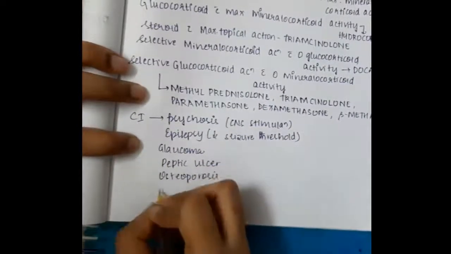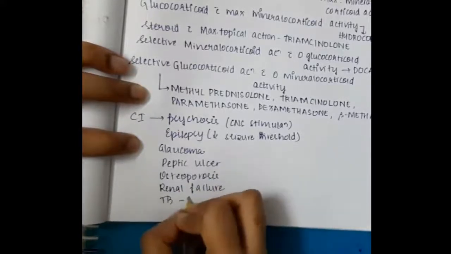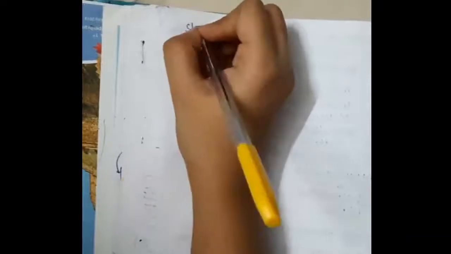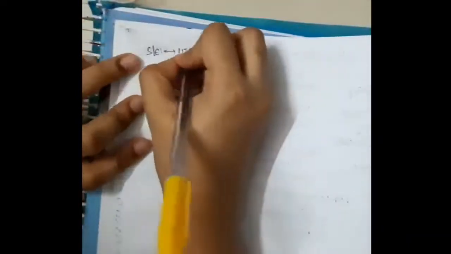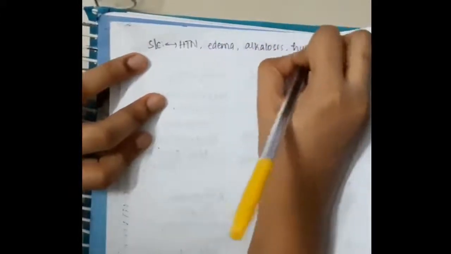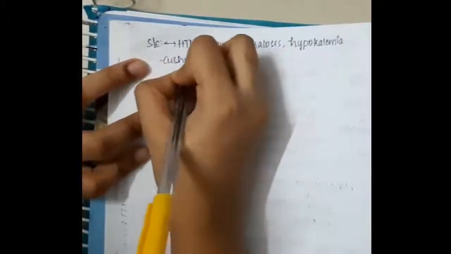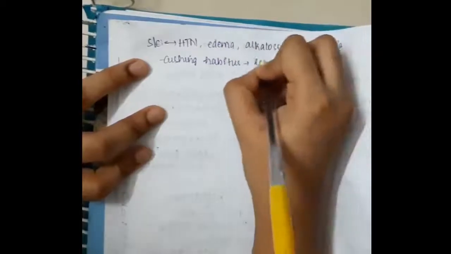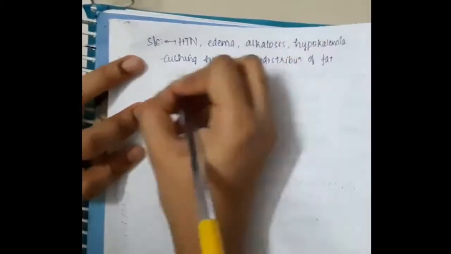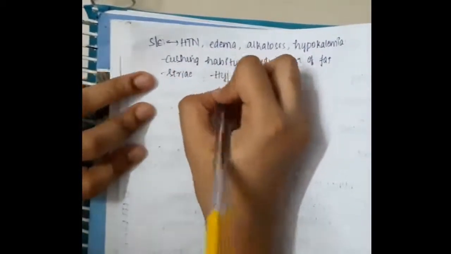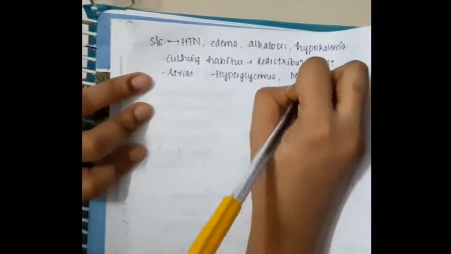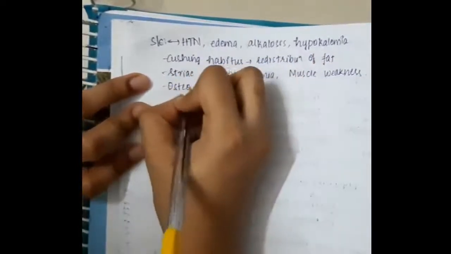If there is glaucoma, peptic ulcers, osteoporosis, renal failure, ileocecal tuberculosis or congestive heart failure, we should not give glucocorticoids. Side effects include hypertension, edema, alkalosis, hypokalemia, Cushing's habitus because of redistribution of fat, striae, hyperglycemia and muscle weakness.